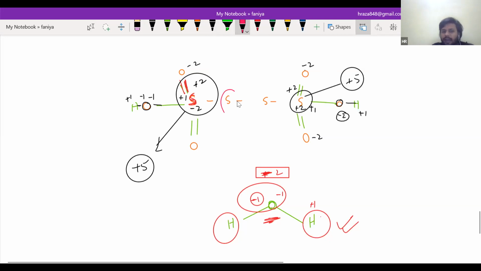What about this sulfur? You are seeing that it is bonded with the same sulfur on both sides, that's why it will be 0, and similarly this will be 0. So for the left sulfur, the oxidation state will be +5, and here it will be +5. But when we calculate by oxidation number method in the mathematical way that we just did, it will come as average oxidation state. It will be divided by these four elements.